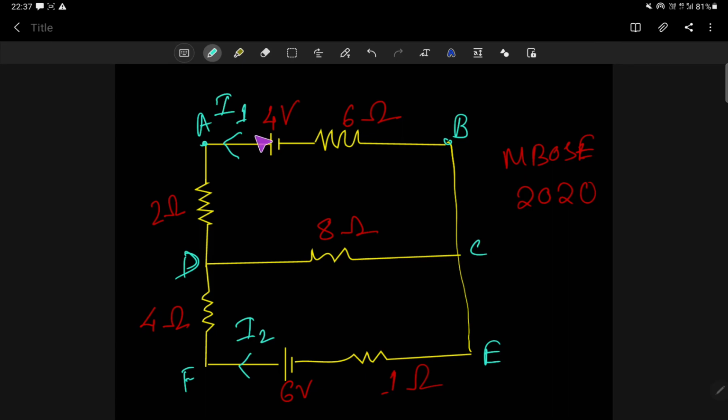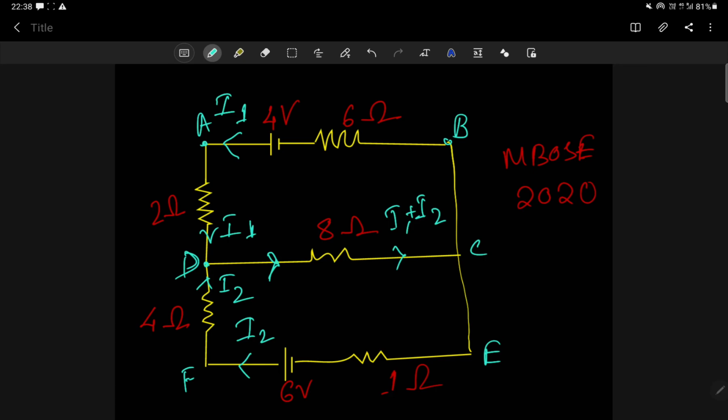Now you can take only one current I from the 4 volt or 6 volt, anything, then you can divide. But if I take I1 and I2, it will be easier, because if you take I only, then it will divide into two parts. It will be easier if you take two currents I1 and I2, because it is given in symmetry. Suppose I2 is flowing in this path, so I2 will flow here, I1 will flow here. Now in this junction they will meet. So across the 8 ohm, how much current will flow? Current I1 plus I2. Correct.